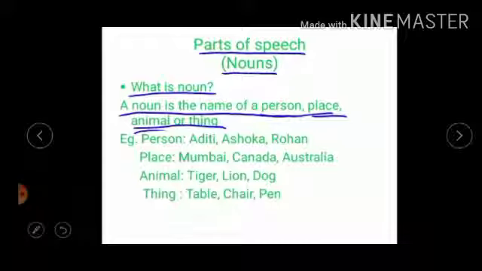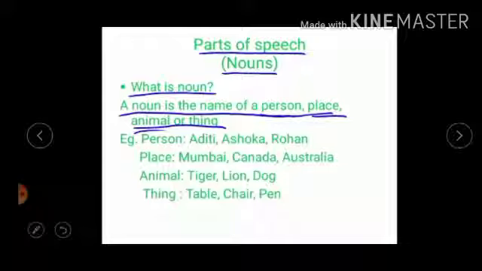Let me give you an example. Look at the name of a person: Aditi, Ashoka, Rohan, John, Amit, Preeti. These all are names of a person. Then look at the example of name of a place: Mumbai, Canada, Australia, America, Vijayapur, Bagalkot, and so on. These all are names of a place.